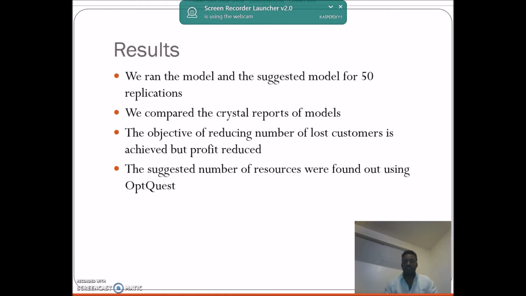Hello everyone, we have reached the most crucial part of our project: the results. We ran the actual model and the optimal model for 50 replications. We compared the crystal reports of both models, and we achieved our objective of reducing the number of lost customers, but the profit is reduced instead of increasing. The optimal number of resources was found using OptQuest.